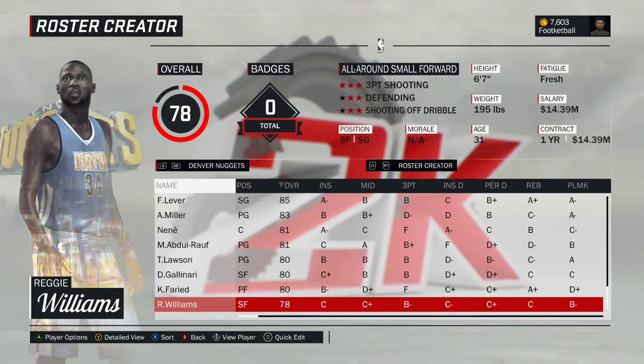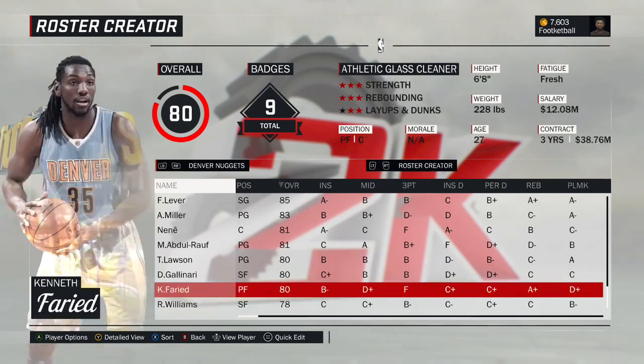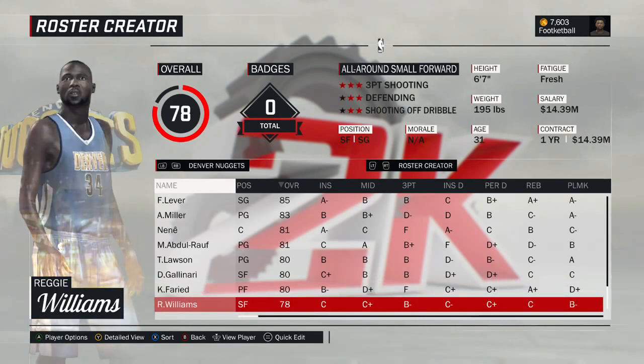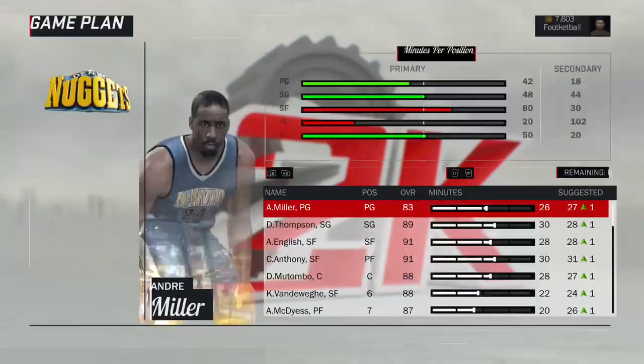And for those of you asking, what does that mean? It's the peak season with that team. So Reggie Williams, I think, was a little bit worse on the 94 Nuggets, so I made him a little bit better and then moved his years pro back 2 years to make it even more realistic. So that's kind of the thinking behind some of these. It's peak season. It's not necessarily just get that player on the team. So that's why the ratings maybe adjusted a little bit to what you would have seen on the 94 Nuggets, if that makes sense. All right, let's look at the rotation really quickly.